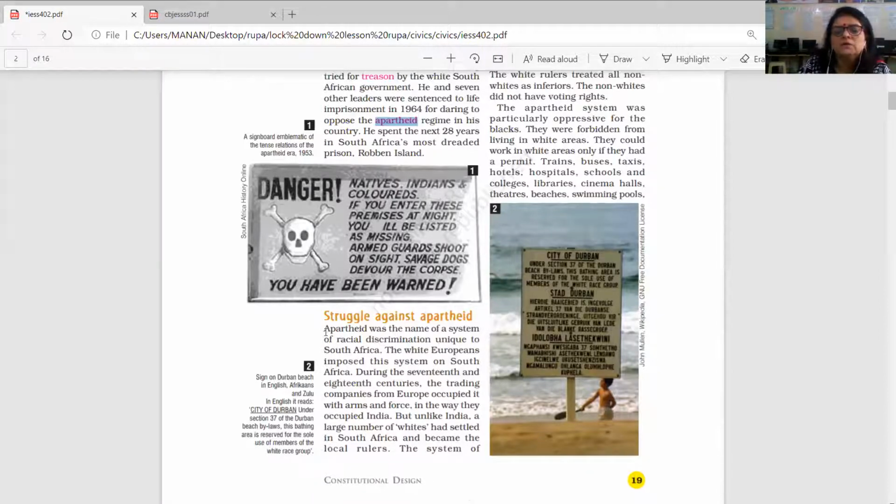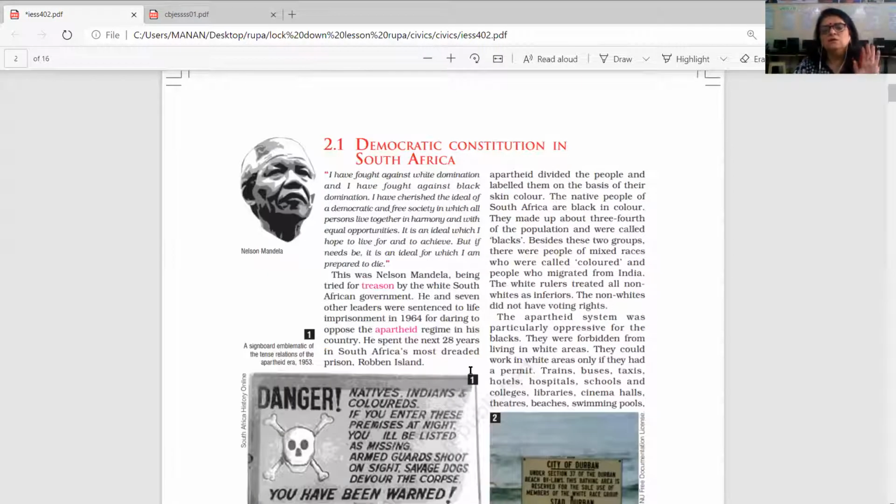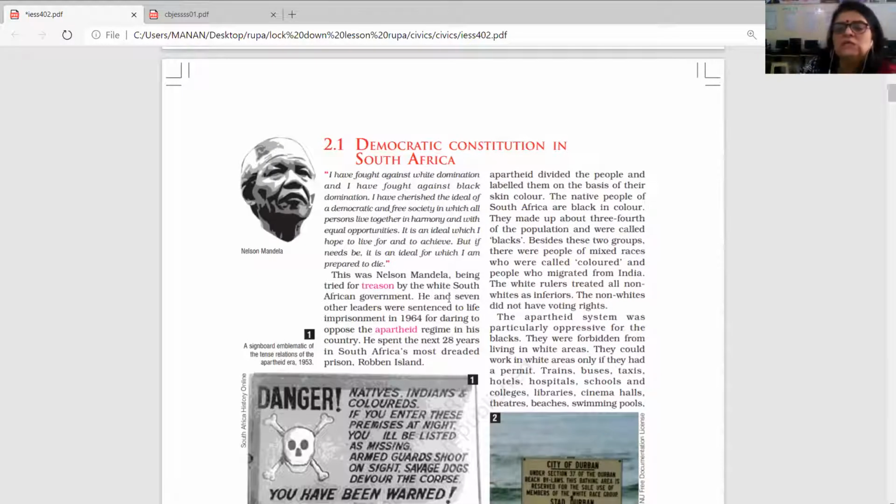Apartheid was the name of a system of racial discrimination unique to South Africa. This system was dividing people based on their skin color. Blacks, who were the original natives of South Africa, were more in number but were oppressed by the white people. The white rulers treated all non-whites as inferior. Non-whites did not even have voting rights.